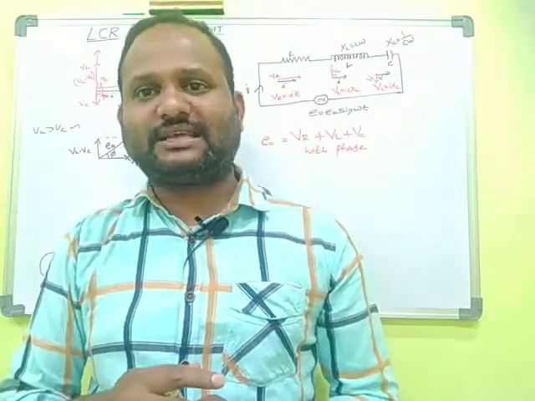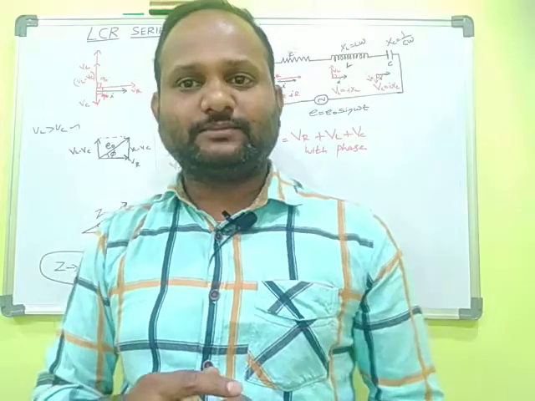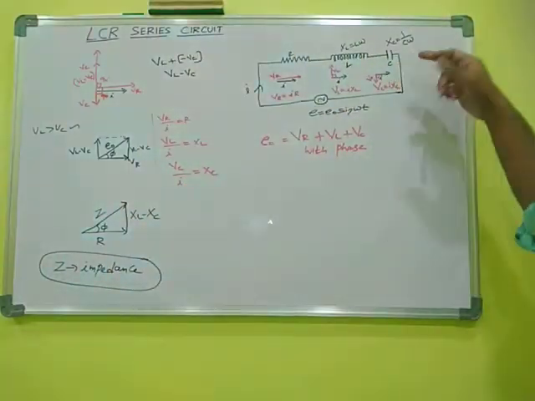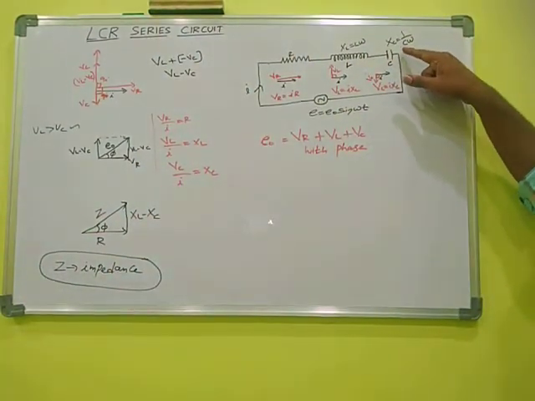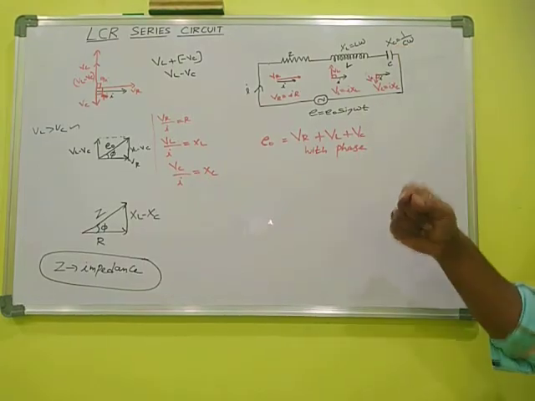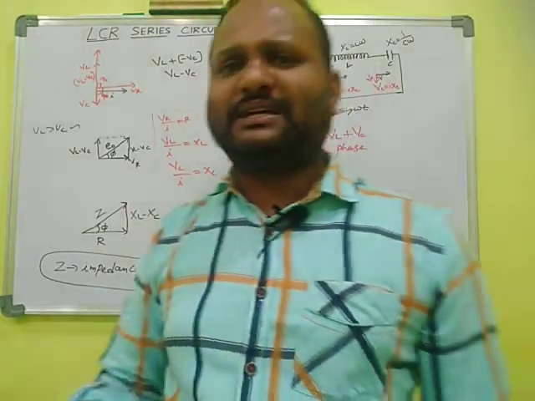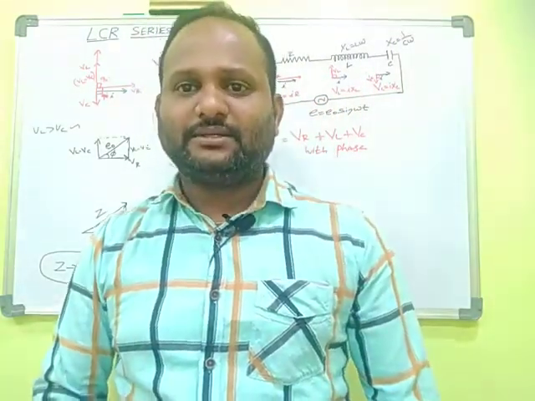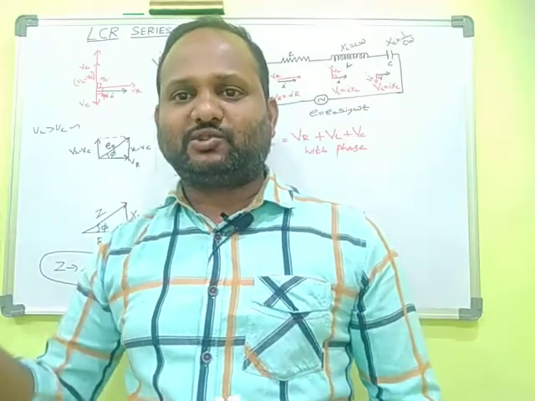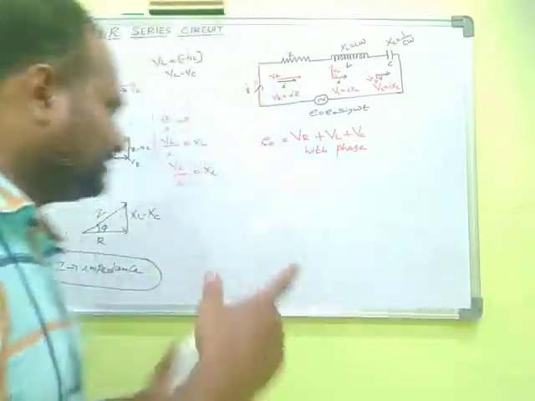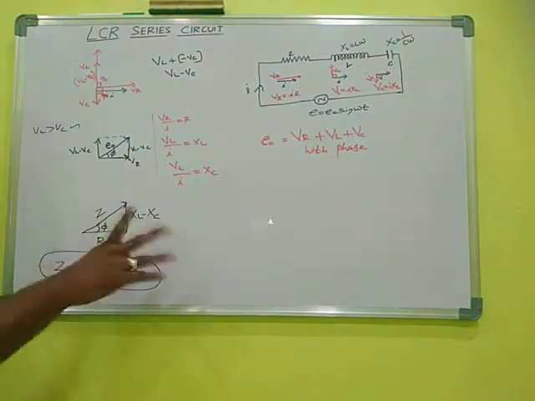Both names we can use. If only the capacitor opposes, the opposition given is capacitive reactance or capacitive impedance, because impedance is a family name. All three combined together is called resultant impedance, which is represented by the letter Z, and its unit is ohm.